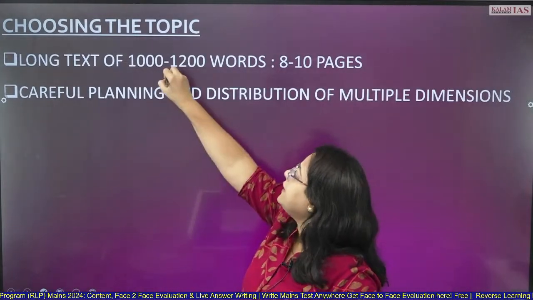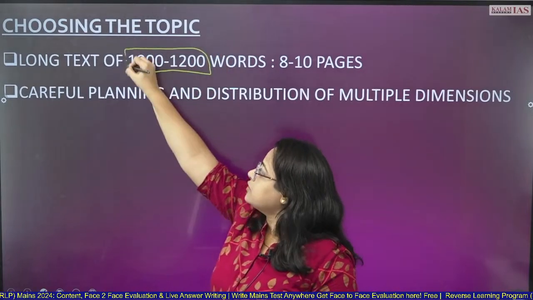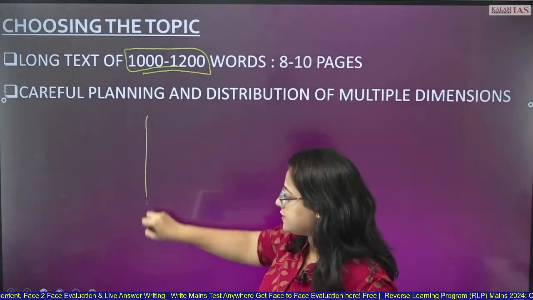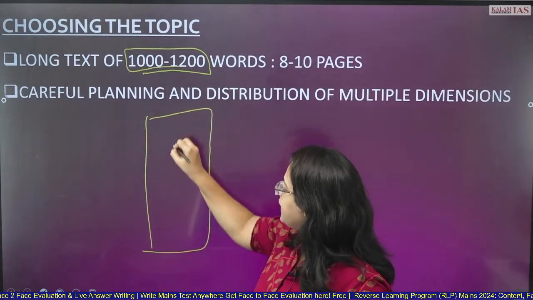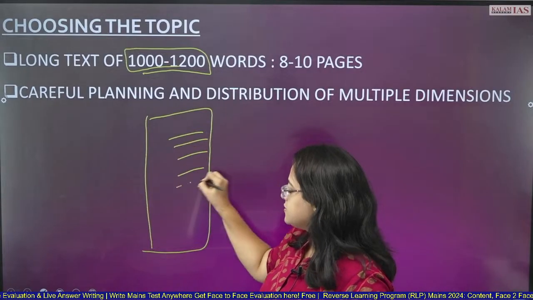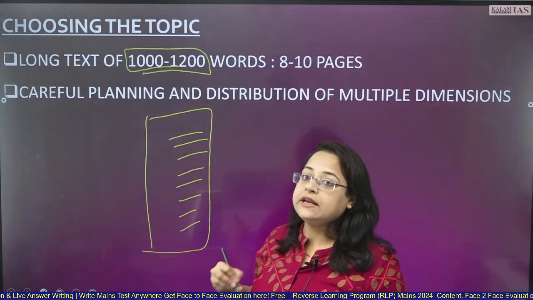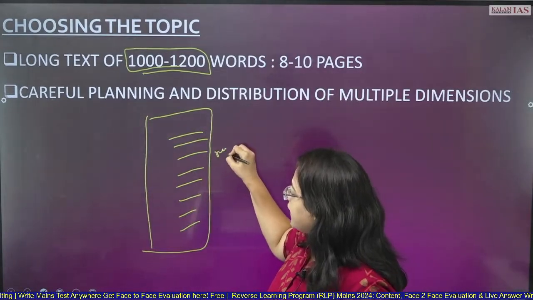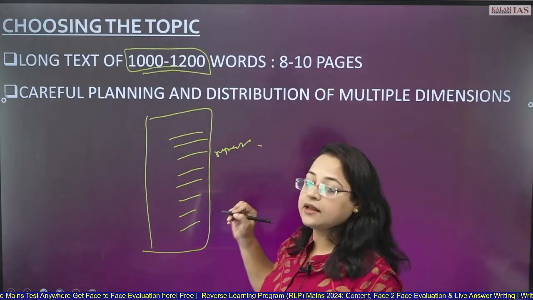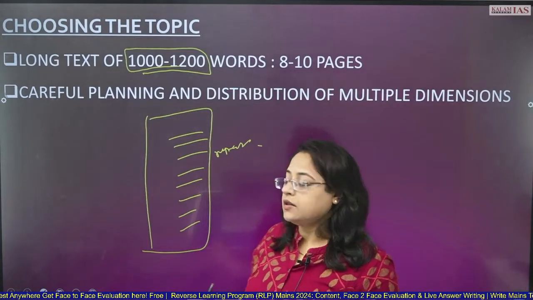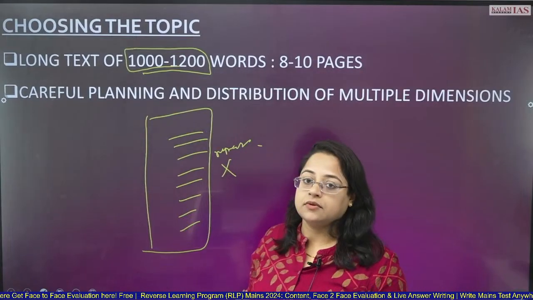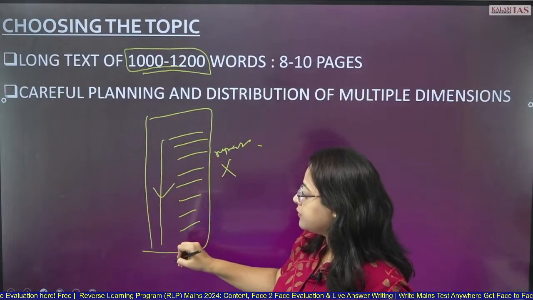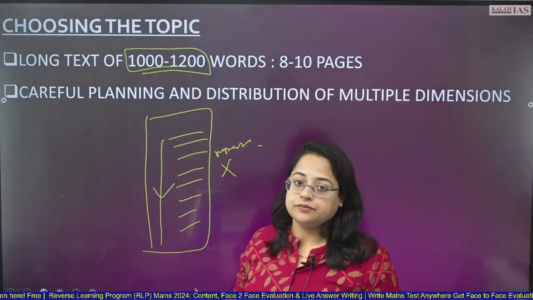Because you are writing 1000 to 1200 words on it. It's not a small task. You're writing a long text on it, so you should have proper ideas to make it very interesting for the examiner. You should not be repeating your ideas. You should not be duplicating your content. These are strict no-nos for essays. That's why you should choose a topic where you have proper content with you.